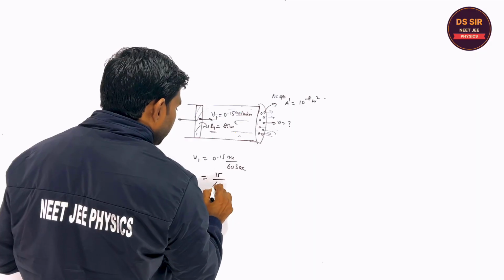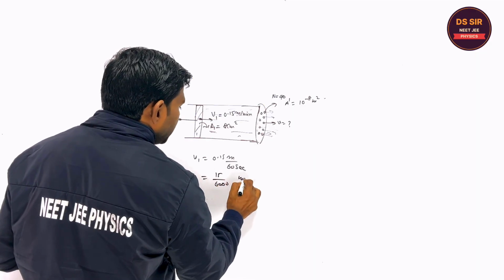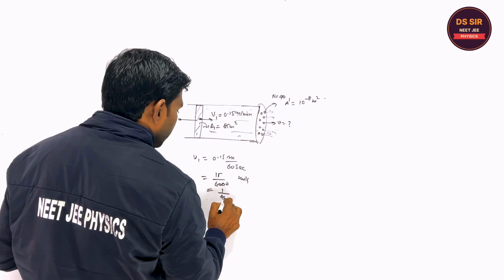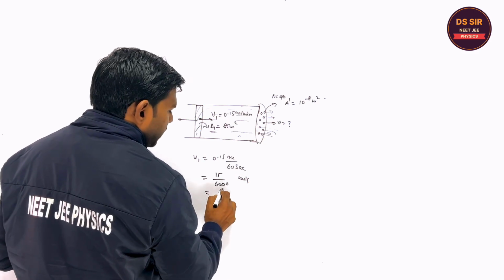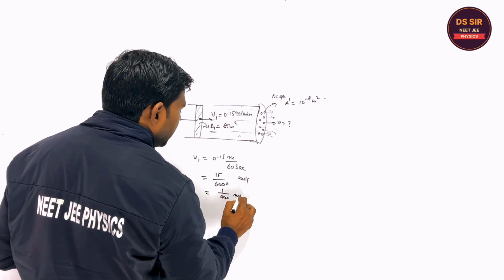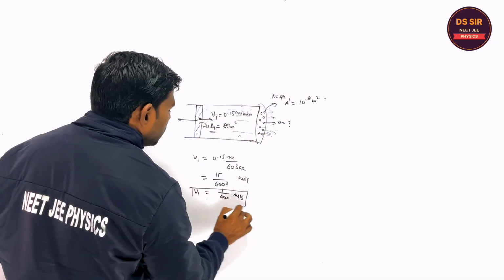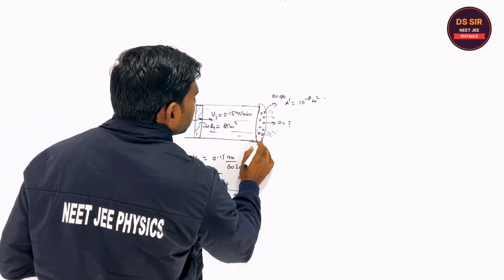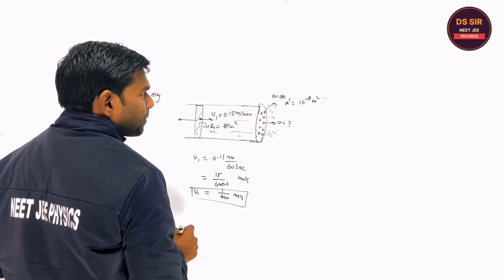So this is 15 upon 6000 meter per second, which is 1 upon 400 meter per second, the velocity of this piston. Is it clear or not? So how many holes are there? You will say it is 40.